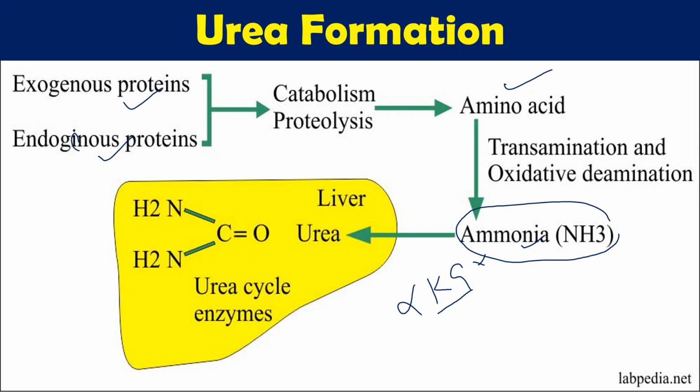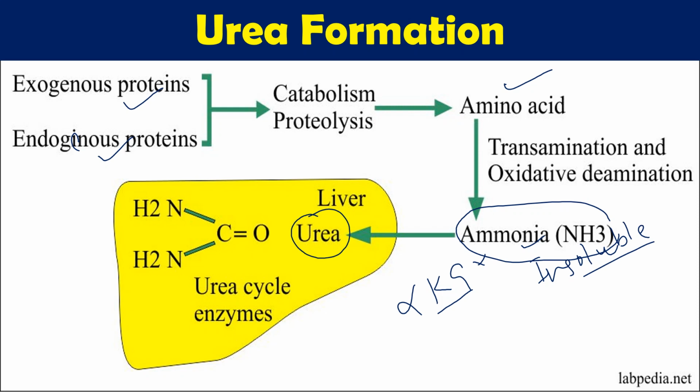Ammonia cannot be removed from our body directly in the form of ammonia, because it is water insoluble. Insoluble ammonia cannot be excreted in the urine. So we have to convert this insoluble ammonia into some soluble form. The easiest soluble form of ammonia is urea, so urea synthesis is going to occur. We have to convert it into water soluble components.